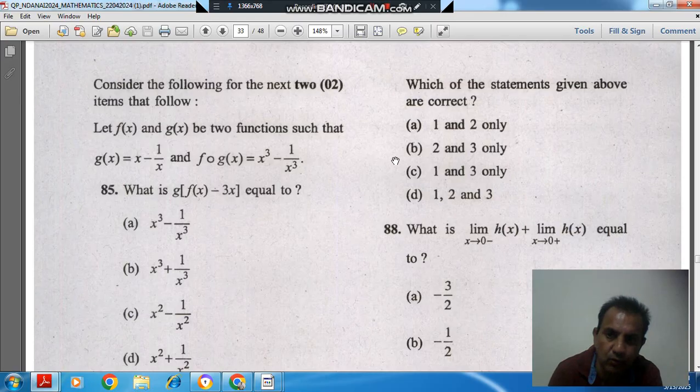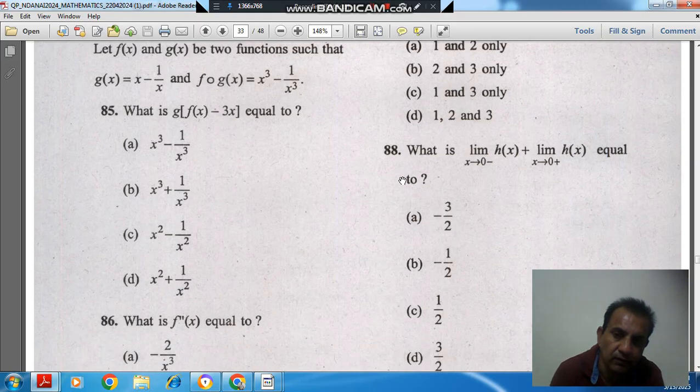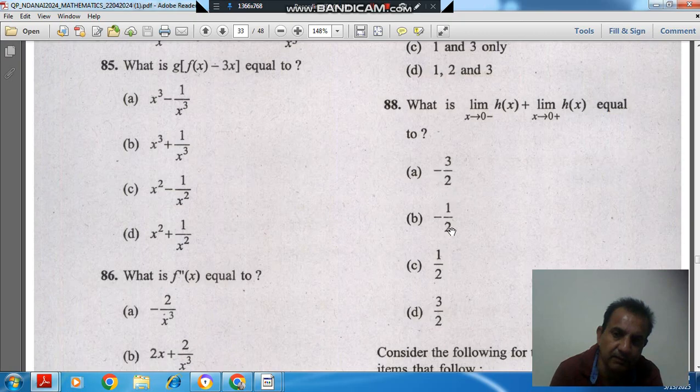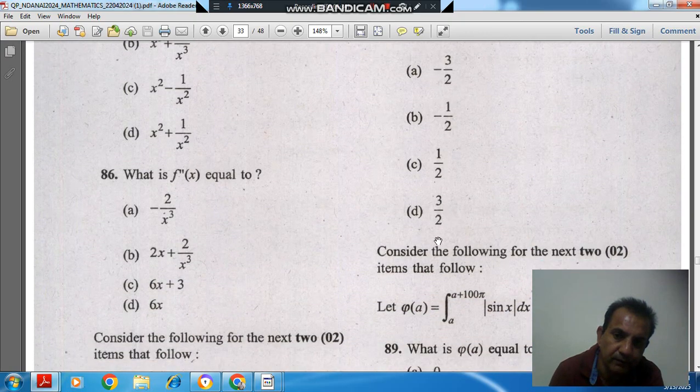Option A 1 and 2 only, option B 2 and 3 only, option C 1 and 3 only, option D 1, 2 and 3. And question number 88, what is limit x tends to 0 minus h(x) plus limit x tends to 0 plus h(x) equal to? Option A minus 3 by 2, option B minus 1 by 2, option C 1 by 2 and option D 3 by 2.